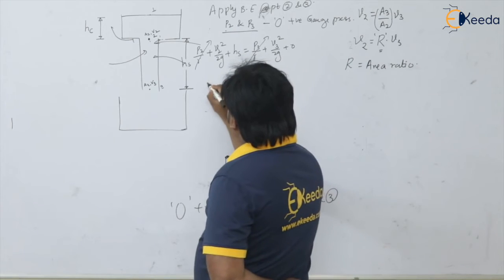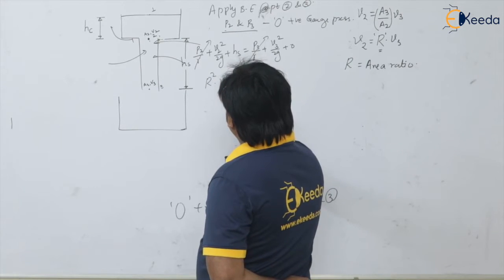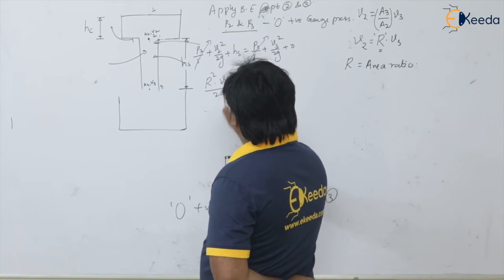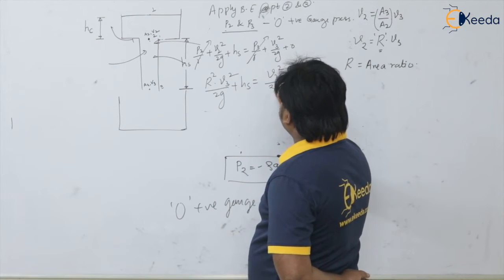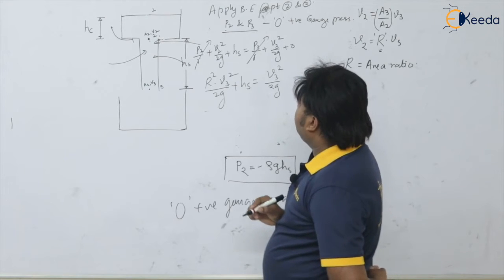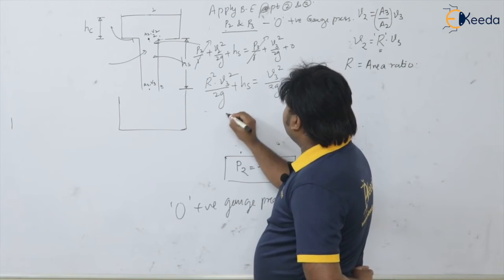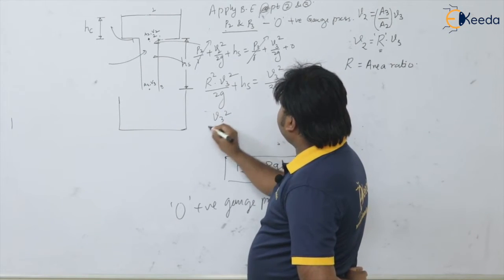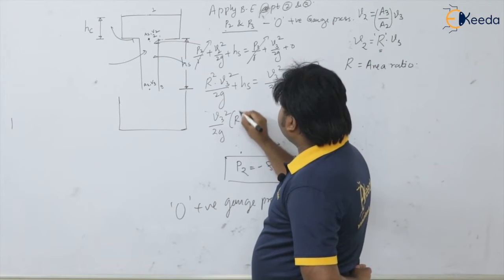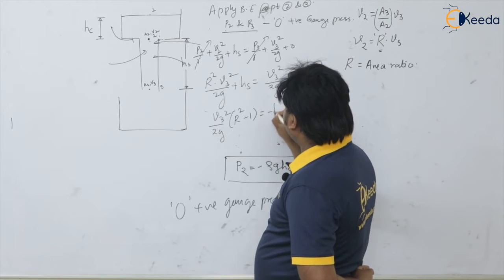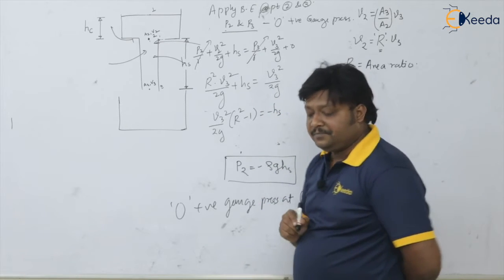And V2 is R square times V3 square divided by 2g plus Hs is equal to V3 square by 2g. So we can write V3 square upon 2g, take into bracket R square minus 1, is equal to minus Hs.